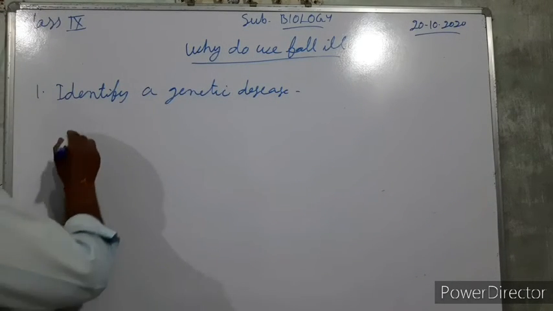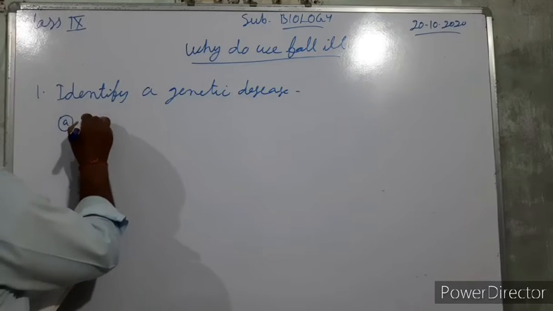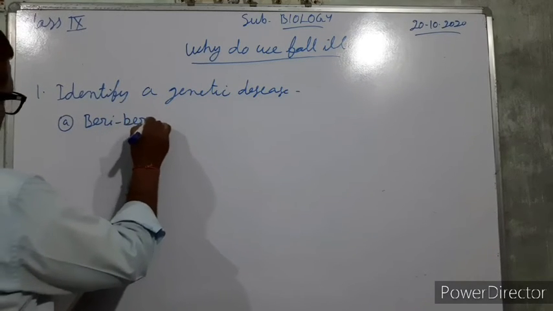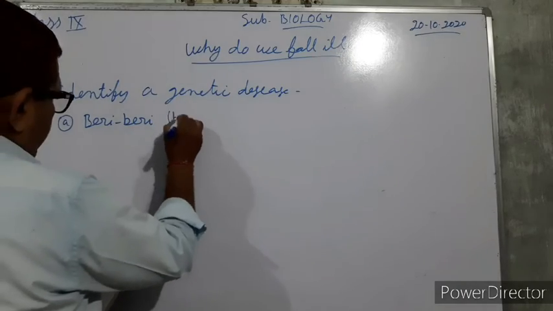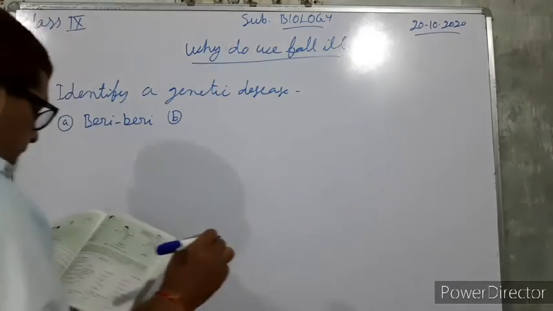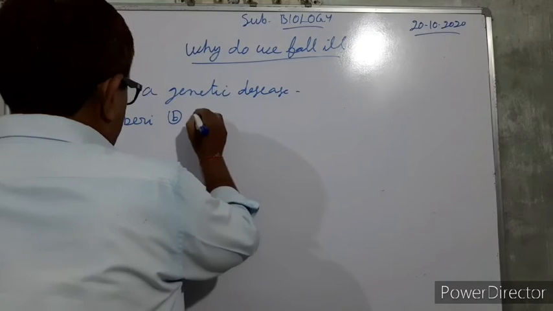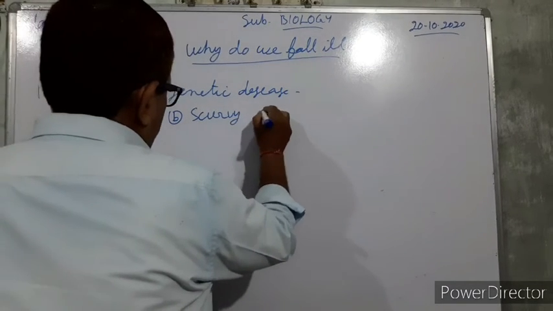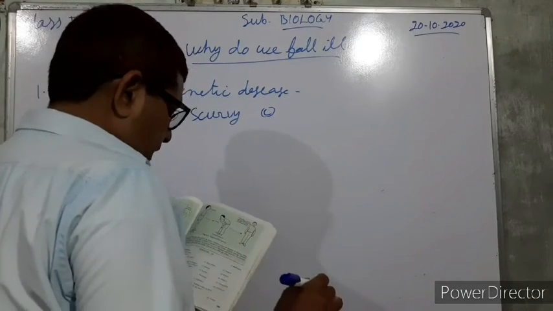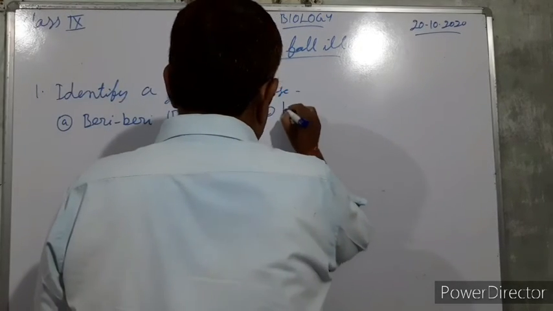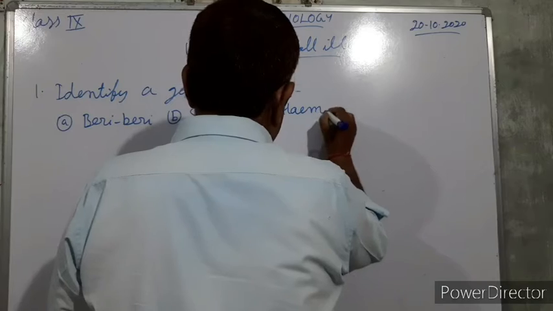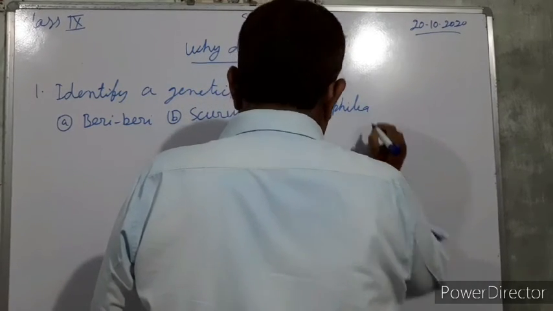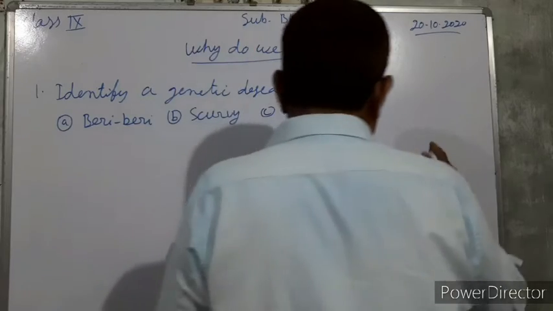A, beriberi; B, scurvy; C, hemophilia; and D, diabetes.